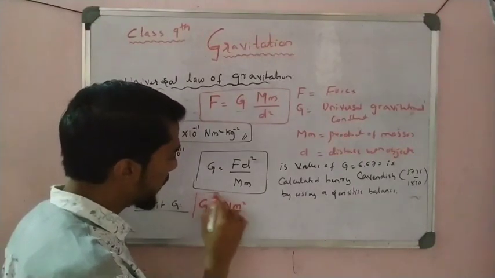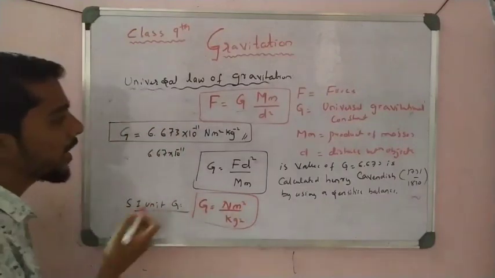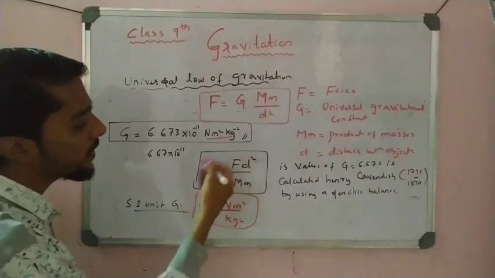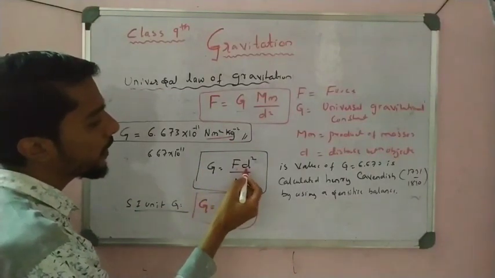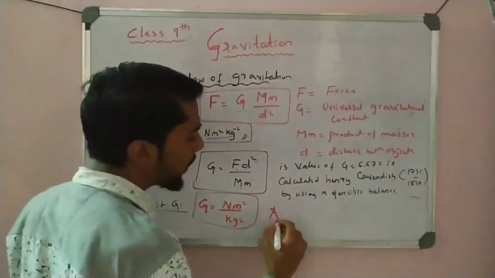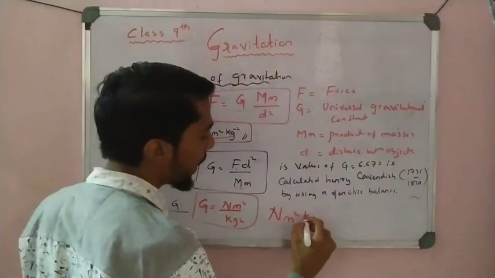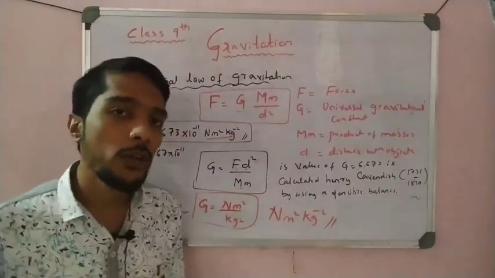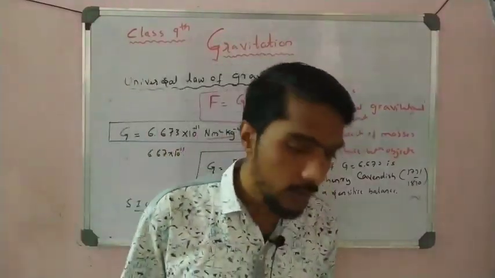So the SI unit of G is Newton meter square per kg square. That is how it comes: F in Newton, distance in meter square, and then Mm in kg square. So this is the SI unit of G.